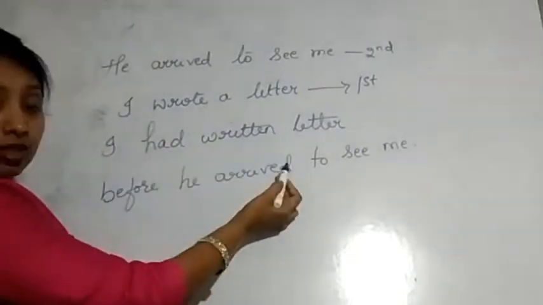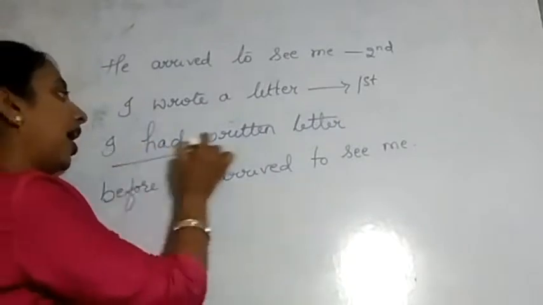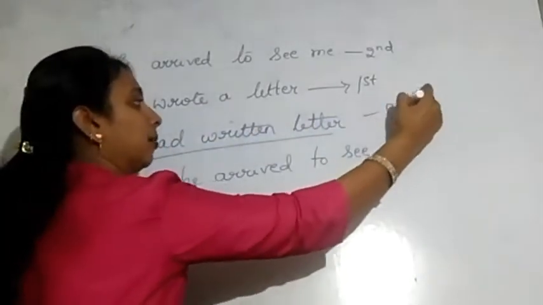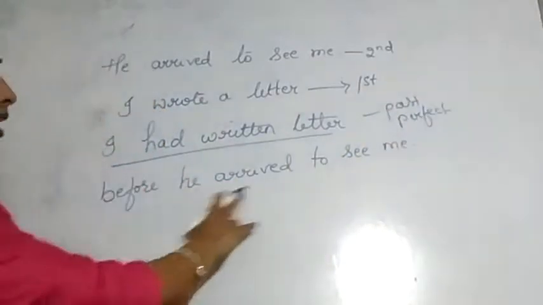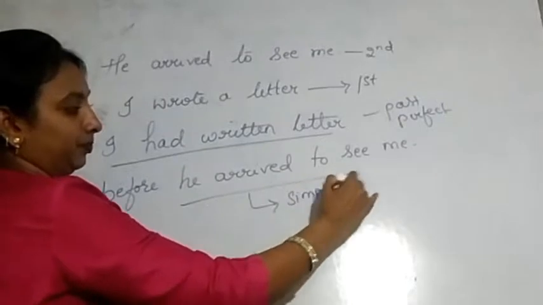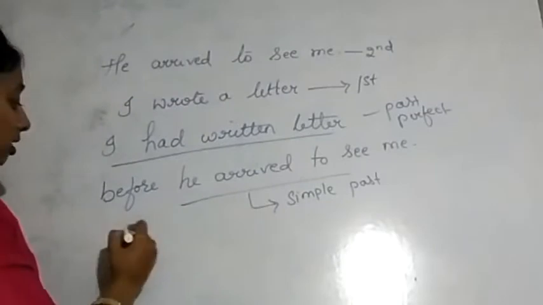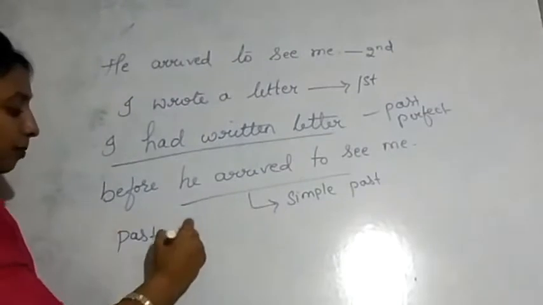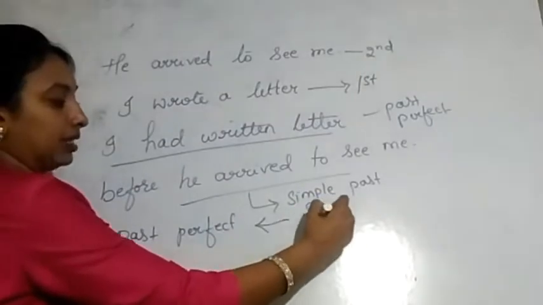I had written a letter before he arrived to see me. So here, had written a letter is in past perfect tense and then he arrived to see me is in simple past tense. Observe these sentences. According to these sentences, we have to use past perfect before simple past tense.